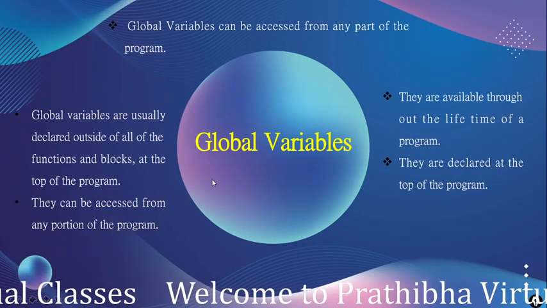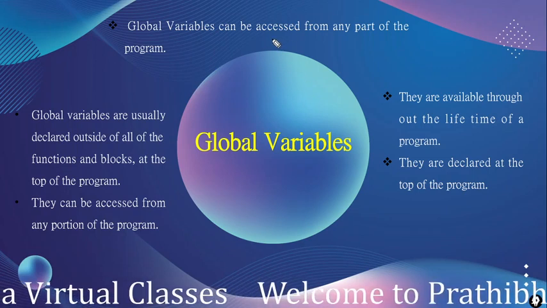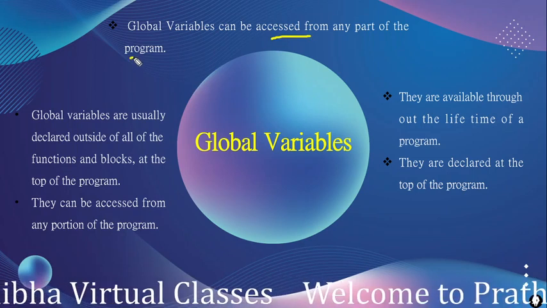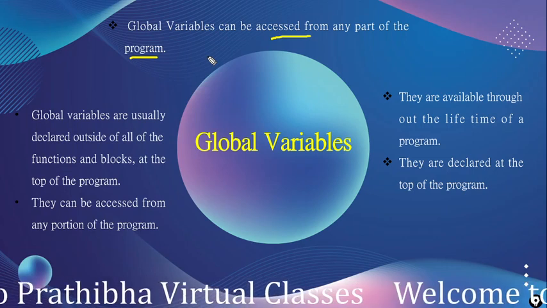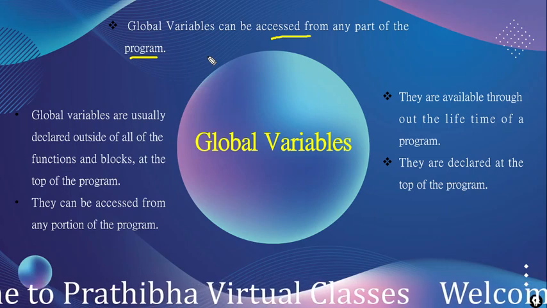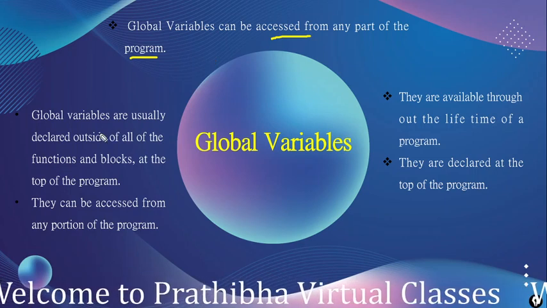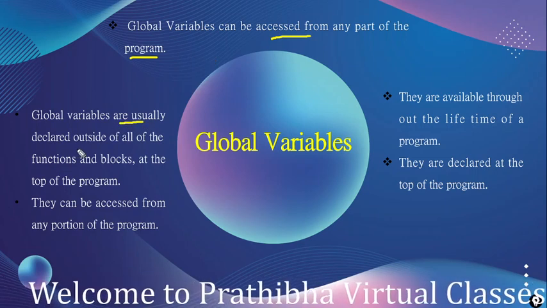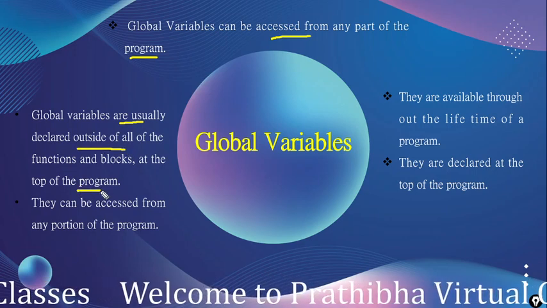And next is the global variables. Global variables can be accessed from any part of the program. Global means global to all, that is, accessible within the function, outside the function, within the block, outside the block. Generally these are declared outside of all the functions and blocks, at the top of the program.